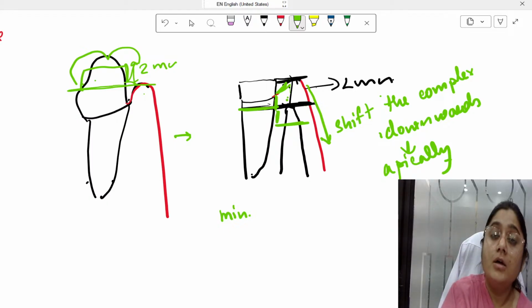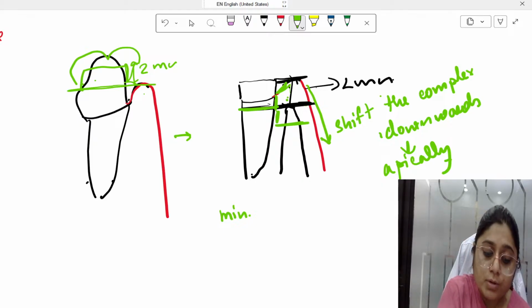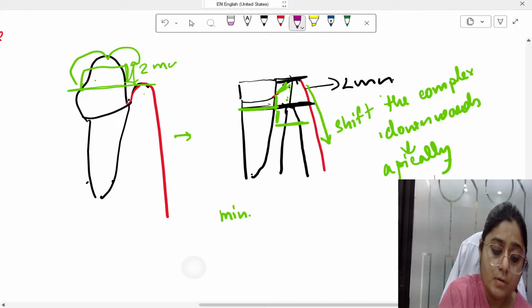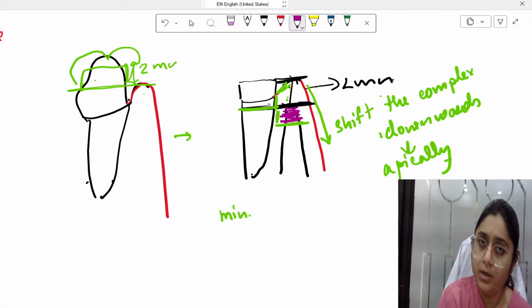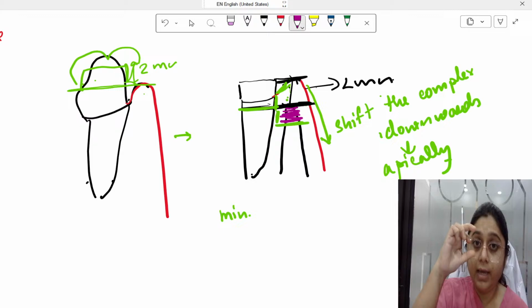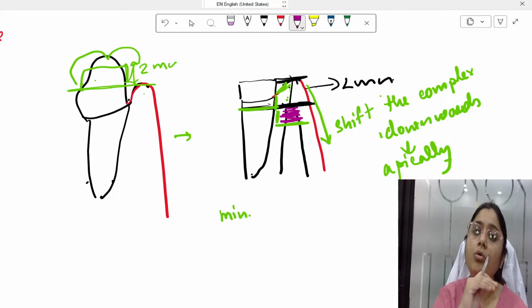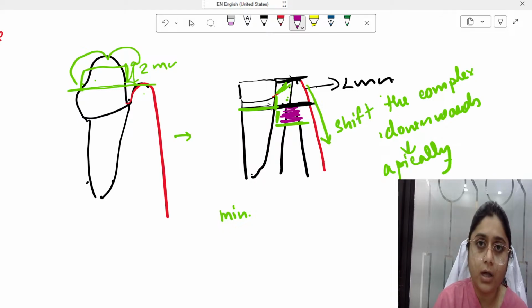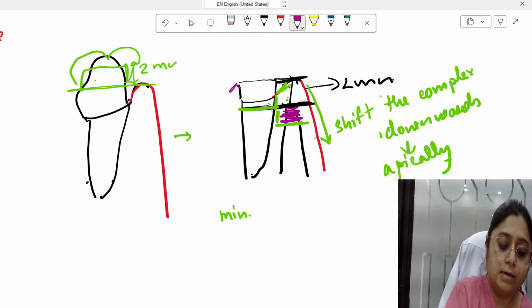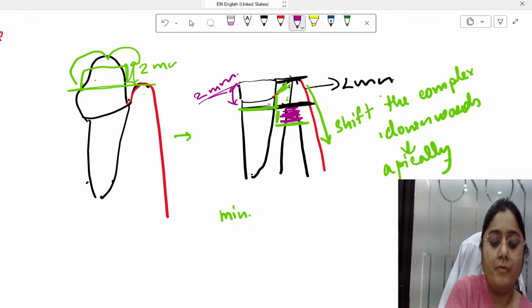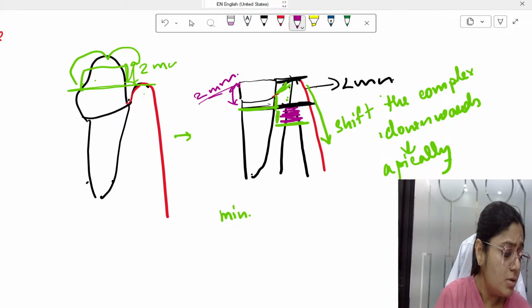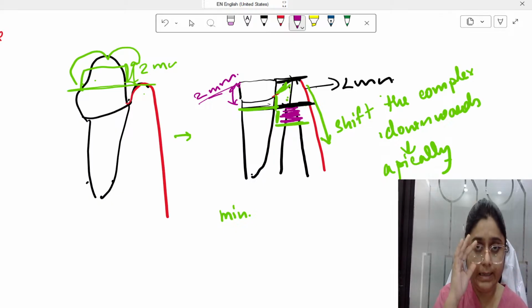And when can I shift it apically? When the bone is reduced, right? First I need to reduce the bone to gain that space to take the tissue downwards. So I'll cut the bone from there. I'll do osseous resective surgery, and then I'll take the gingiva down with the help of an apically repositioned flap. Then I'll get a minimum of 2 mm of crown height here. Understood, Sada? Now is it clear?